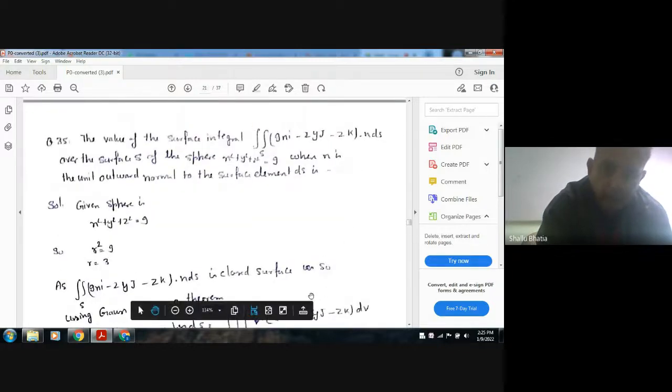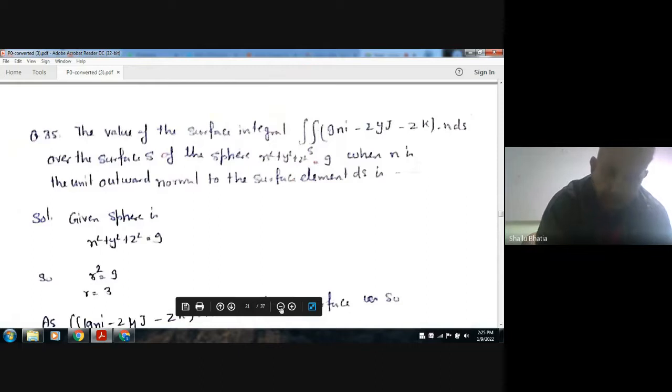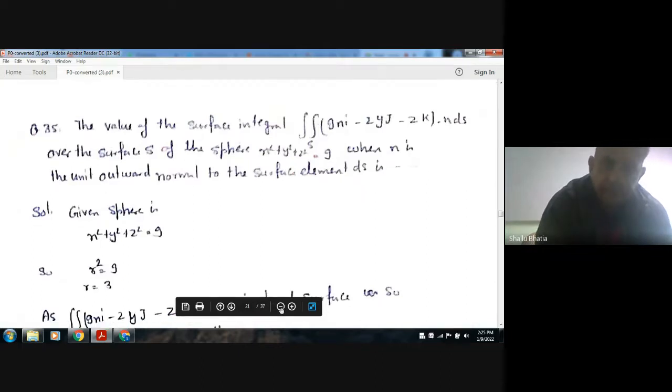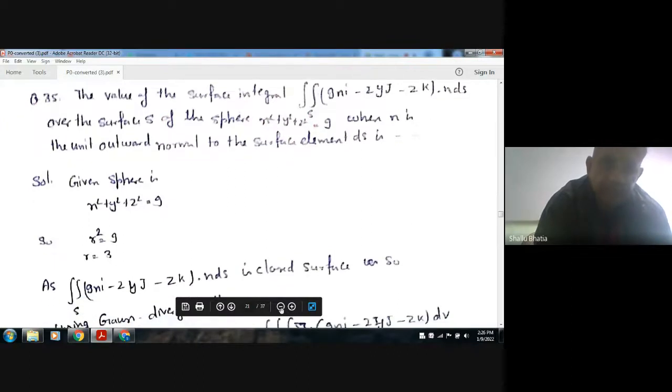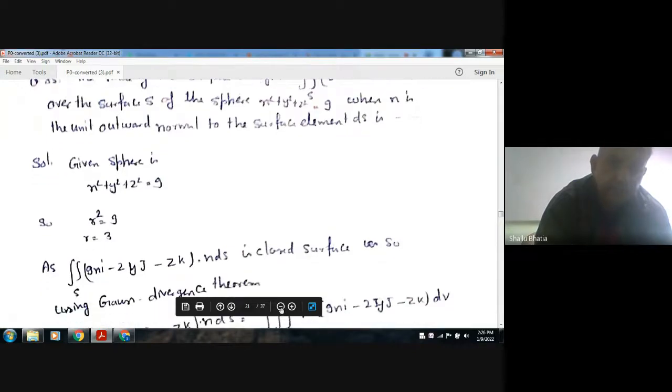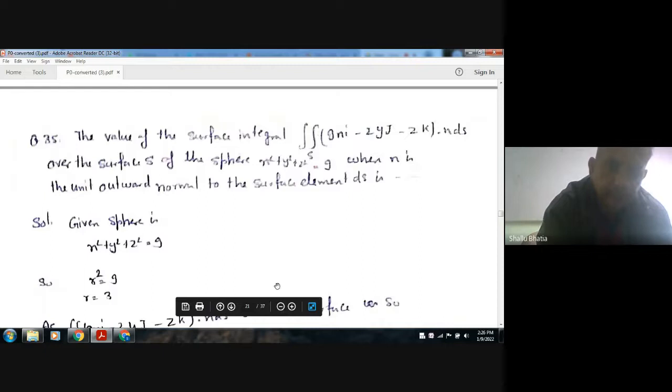The value of the surface integration, double integration of (9xi minus 2yj minus zk) dot n dS over the surface S of the sphere x square plus y square plus z square is equal to 9, where n is the unit outward normal to the surface element dS. Okay, so this is the equation of the sphere, that is x square plus y square plus z square equal to 9, comparing with the standard equation.